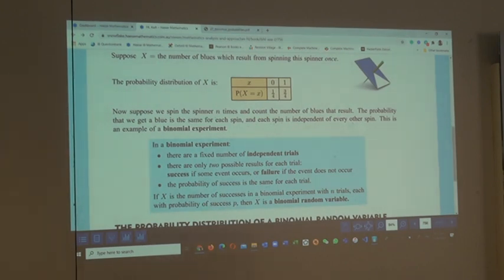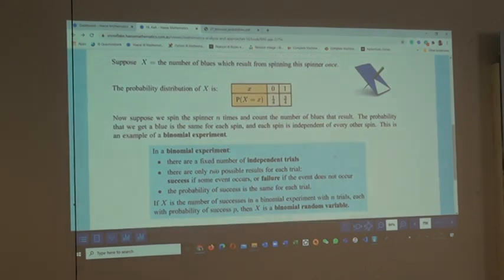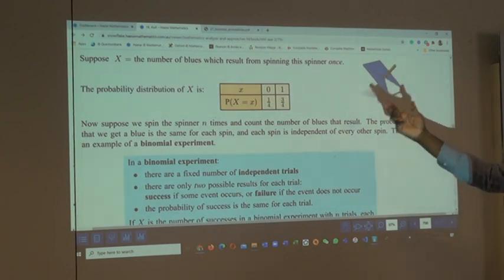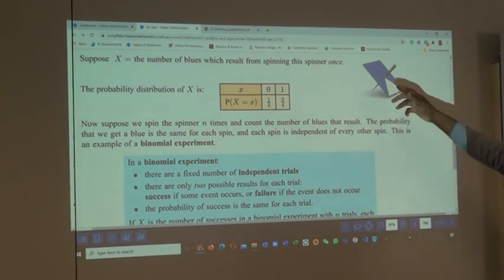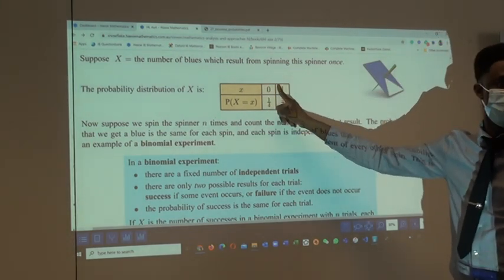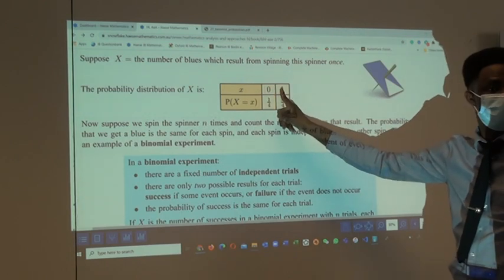So I like this particular example. Brandy, please focus on the board. So now imagine that the random variable is the number of blues which returns when we spin this once. Of course, you can have either the blue is seen or the blue is not seen, isn't it? And if you are talking about the probability, here you'll be having the probability when the blue is seen. Is it 0 or 1? Definitely, this is the random variable. Is it the blue is seen or blue is not seen?